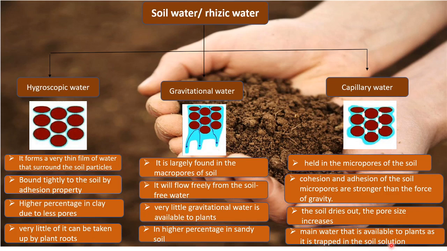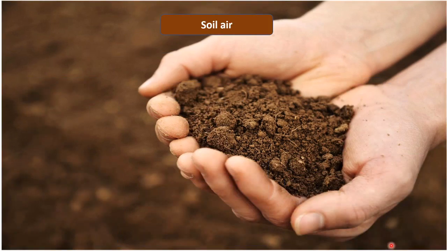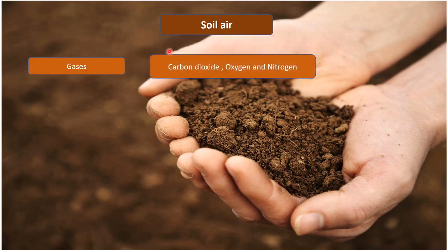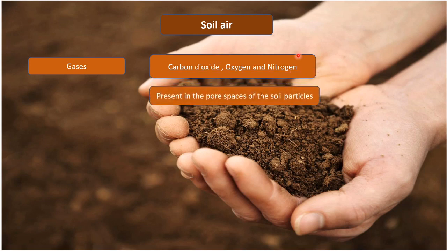Now we move towards our next composition of soil, which is soil air. Soil air mainly comprises gases. These gases are mainly carbon dioxide, oxygen and nitrogen. Where are these gases present?